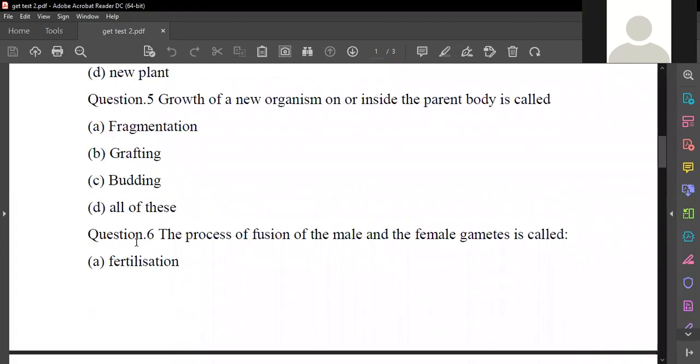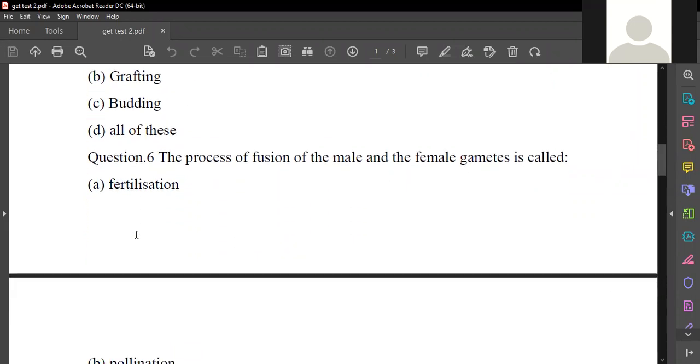Shivabhanu, the fifth one. Sir, budding. Growth of new organisms inside the parent body is called budding. When you cut the organism, it will grow into different buds. That is budding. Ma'am, this is budding.